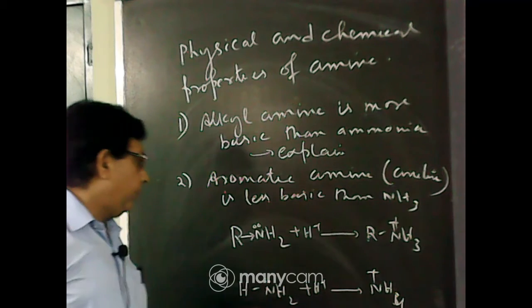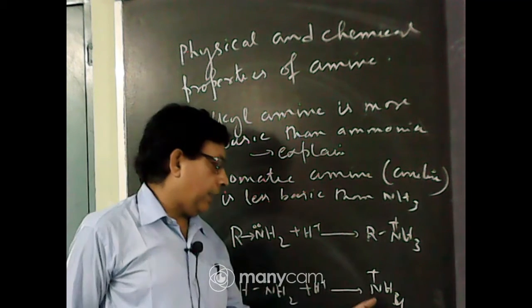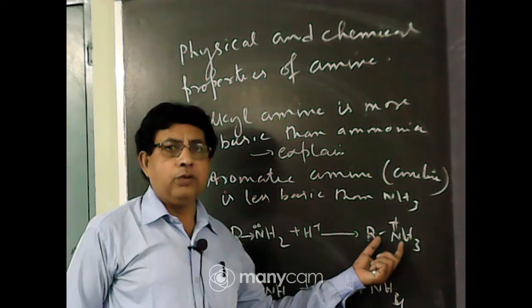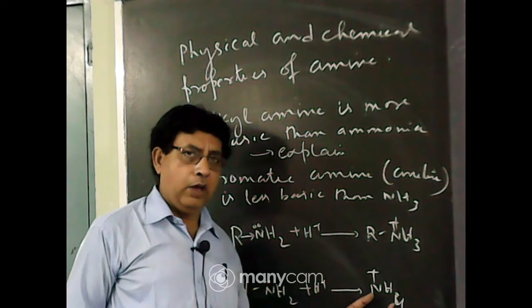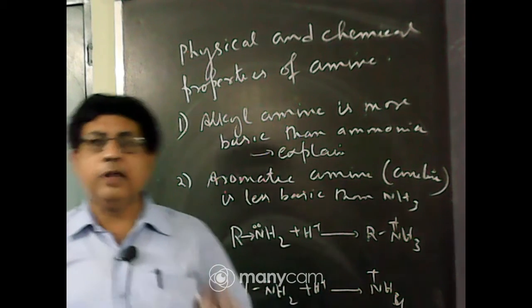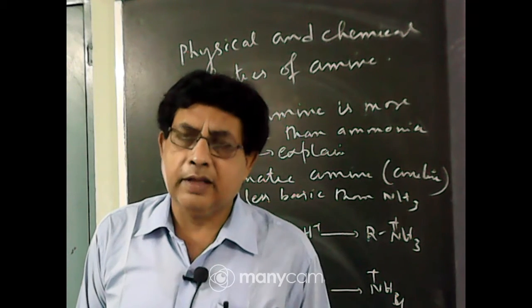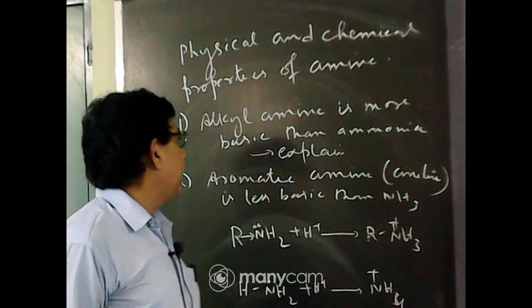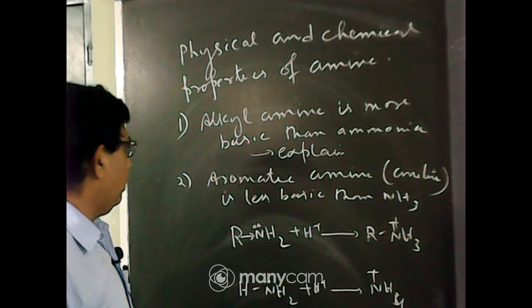Number two, the cation formed after accepting the proton, the alkyl cation, is more stable than the ammonium ion, because due to the plus I effect, the positive charge is dispersed. So it will be more stable. Hence alkyl amine is more basic than ammonia.